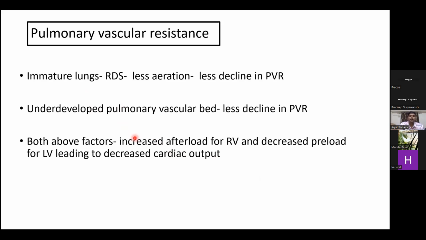And both the above factors will cause an increase in afterload for the right ventricle and a decrease in the preload for the left ventricle, leading to decreased cardiac output in preterm neonates during transition.